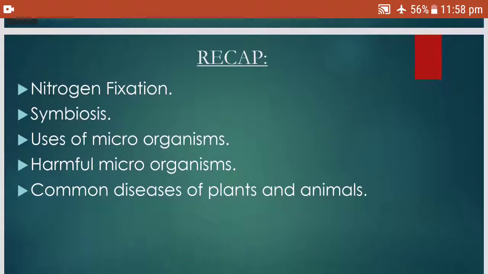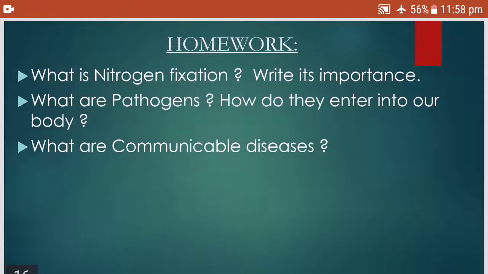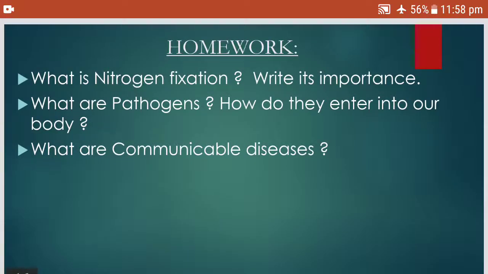So today we have seen the importance of nitrogen fixation, symbiosis, uses of microorganisms, some of the harmful effects of microorganisms, common diseases of plants and animals, and even in human beings, the causative organisms, mode of transmission, and the prevention to be taken. Children, remember what precautions you have to take for COVID-19. Please keep washing your hands every time. Use a mask whenever you are going out. Maintain social distancing and try to take the vaccination as early as possible.